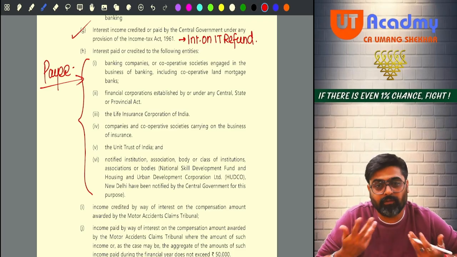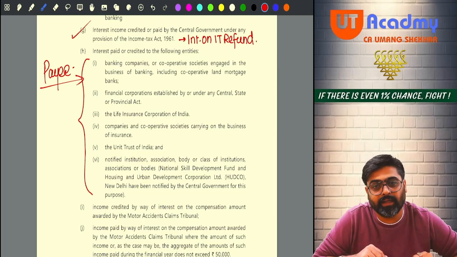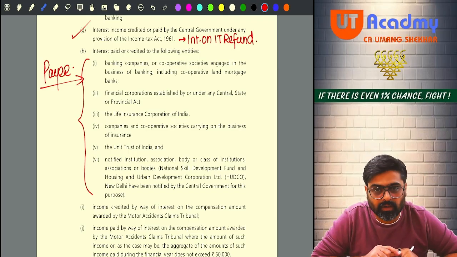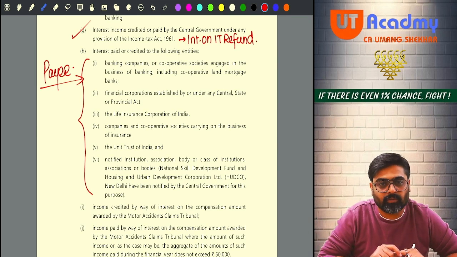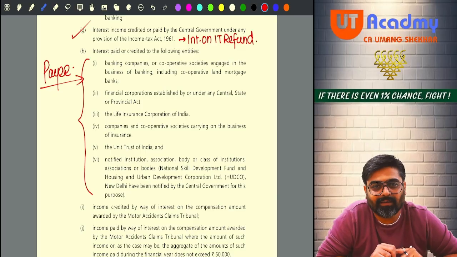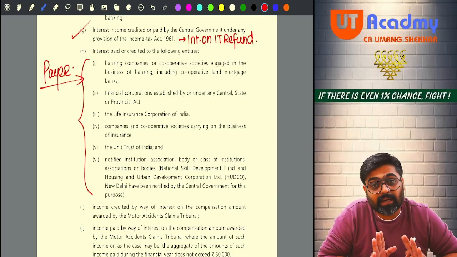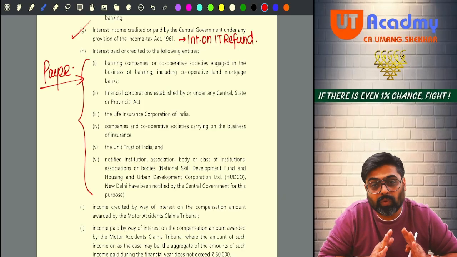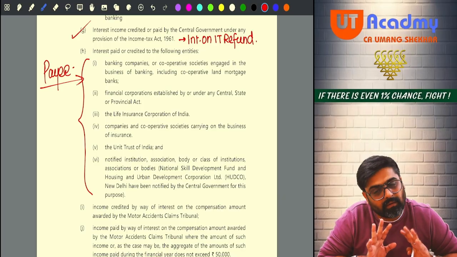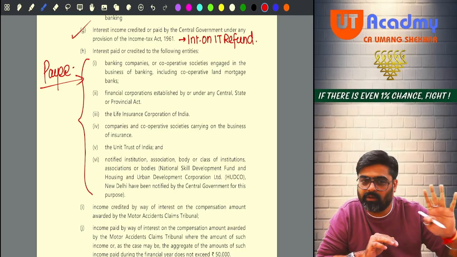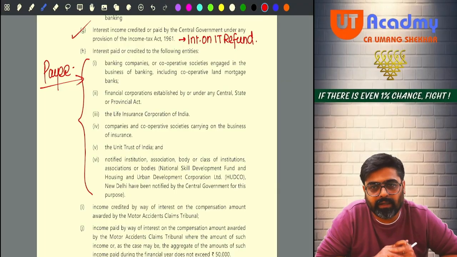We are the payers giving you interest. So we all will deduct the TDS. Now the government will run behind all those borrowers that you have deducted the TDS from the interest income of the bank, now give us the TDS. So if the interest is paid to any bank, please don't deduct TDS. We will directly take the tax from the bank. You all please don't deduct the TDS.